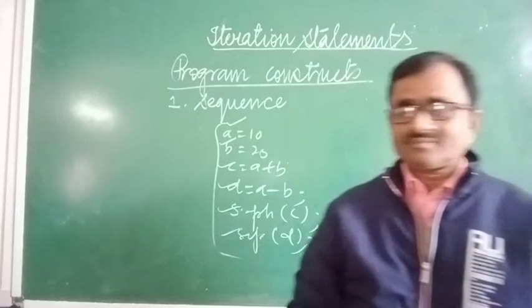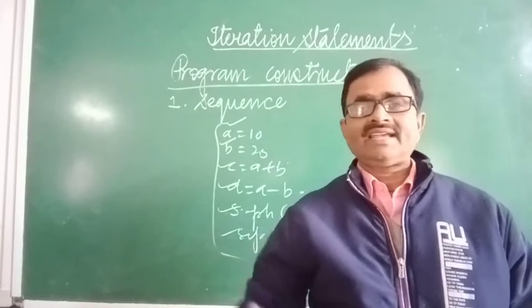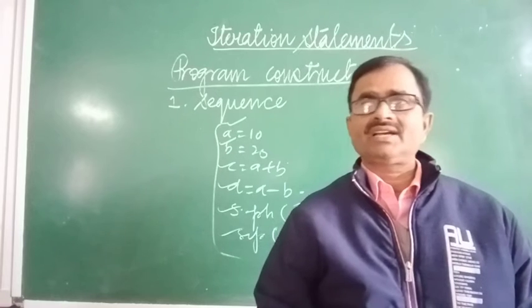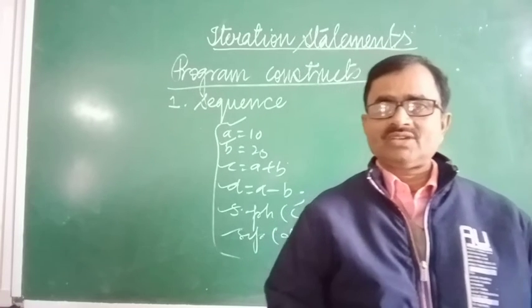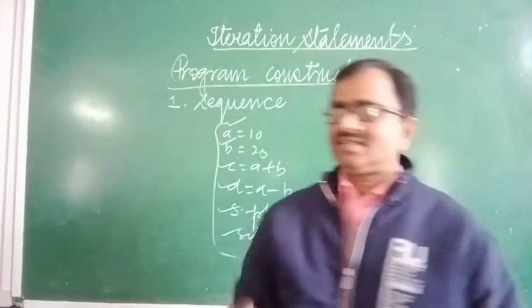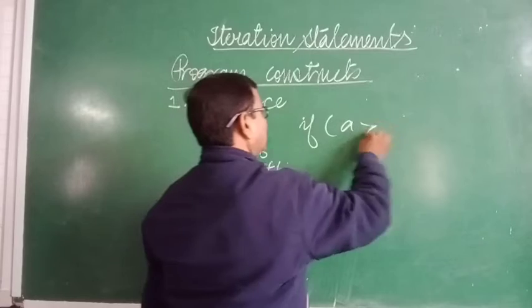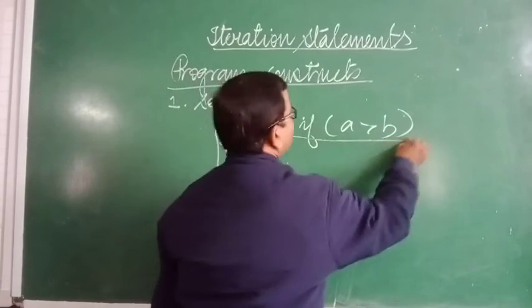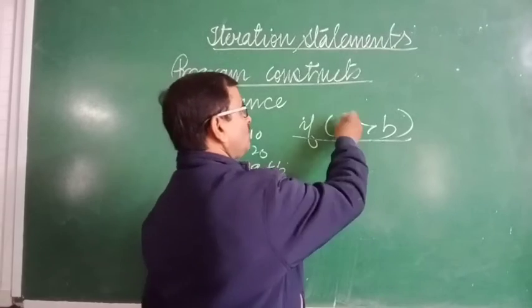Okay. Sometimes we need to write a condition, and after the condition, the control takes a decision whether the next line will be executed or not. Like that, if A greater than B. This is a conditional statement. Here, your control will take a decision.